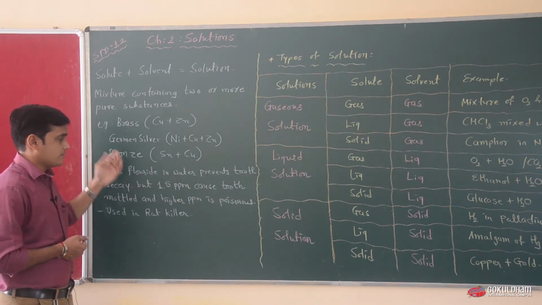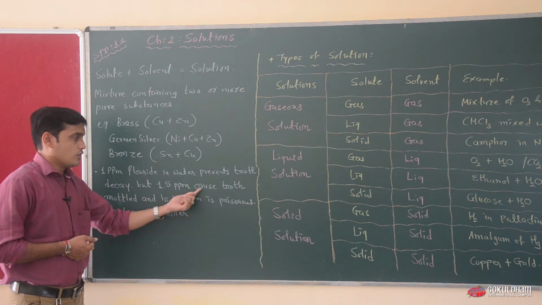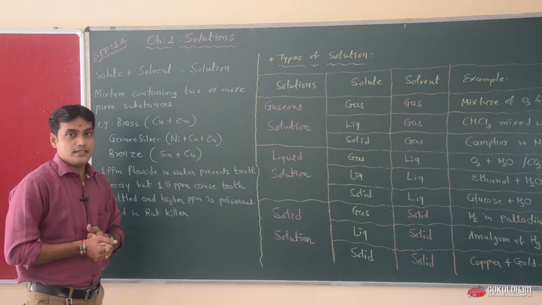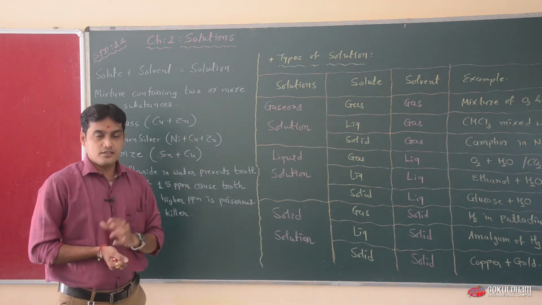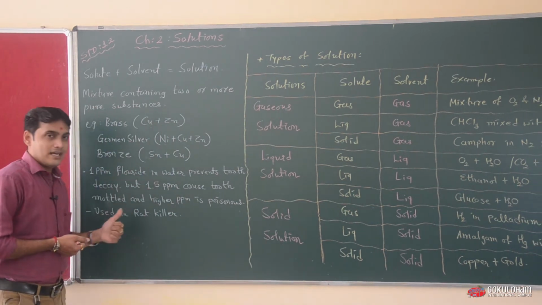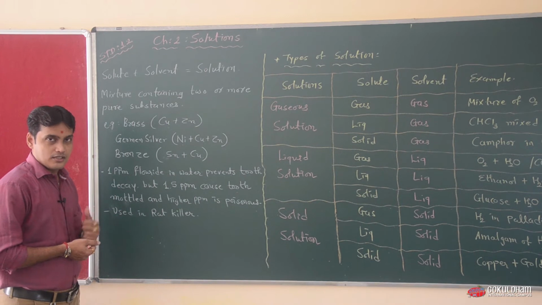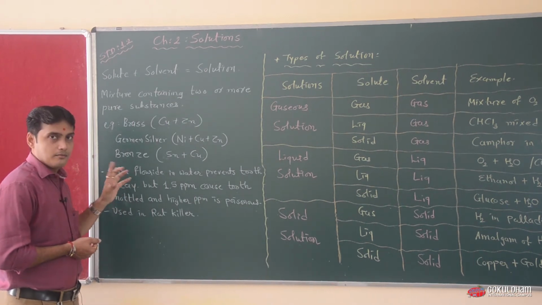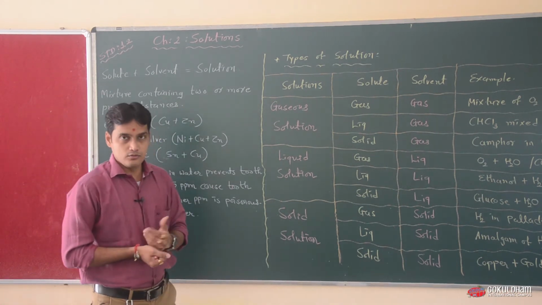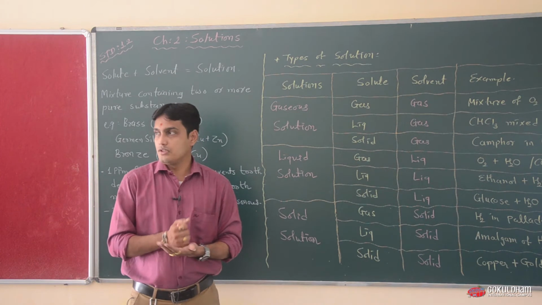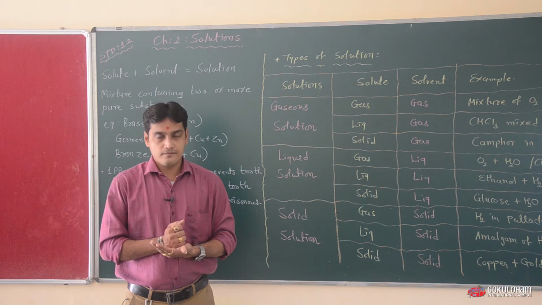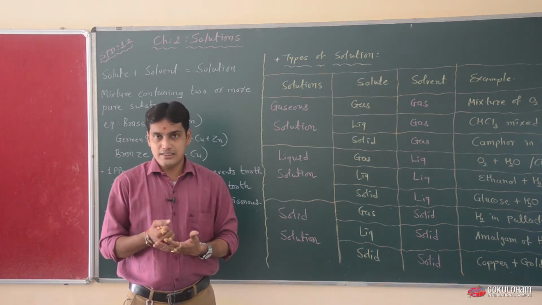More than 1 ppm, suppose 1.5 ppm, causes tooth mottling, and a higher ppm of fluoride is very poisonous. This fluoride is used in rat killer medicine. So fluoride is very poisonous above 1 ppm. This is a basic example of solution. In our daily routine life, we use many types of solution: the solution of sugar, the solution of NaCl, salt.